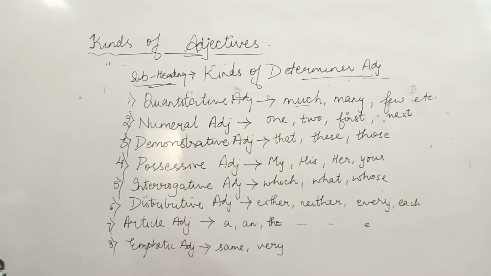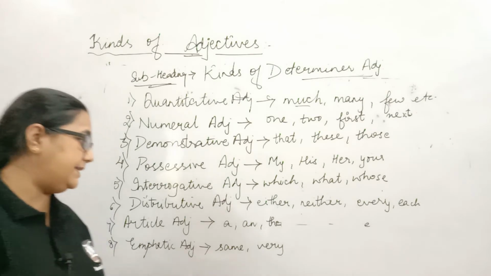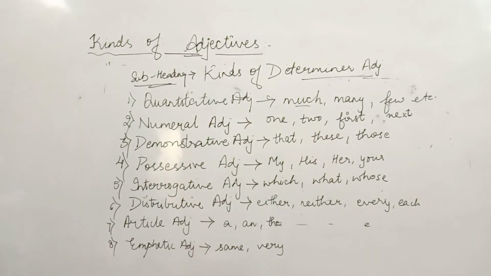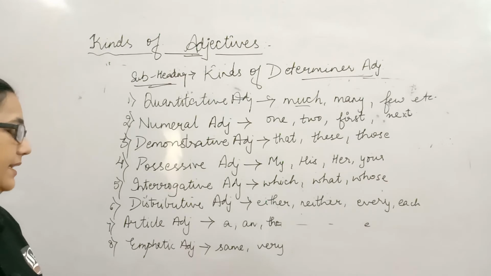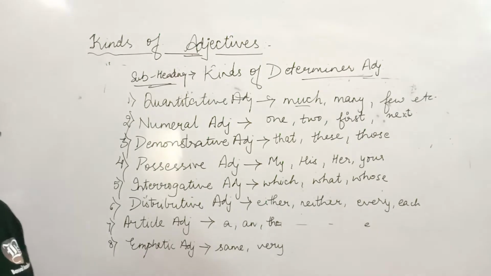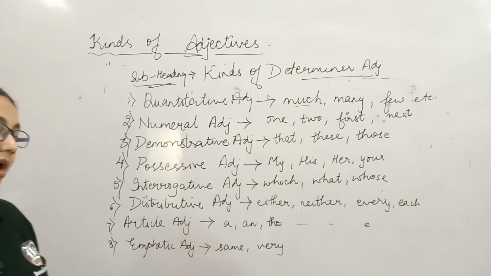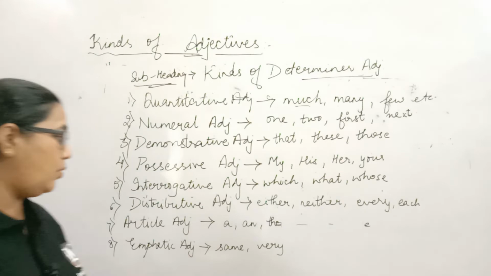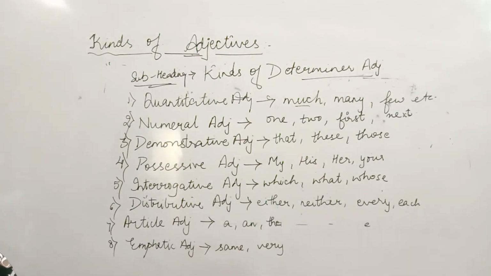Now, as we all know, there are three articles in the English language, that is a, an, the. Again, an comes before a, e, i, o, u, the vowels, and in exceptional cases, that is the silent h, as in hour. So a, an and the, these are the article adjectives, or we also specify them as simply articles of English grammar. And the mostly comes before the noun, that is, preceding the noun. The book, the school.